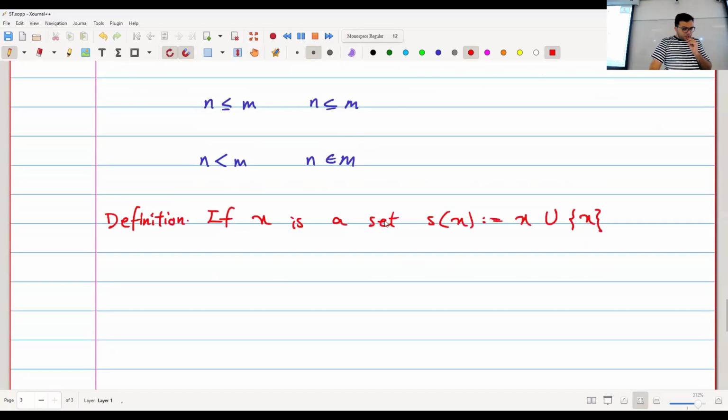I can also define what I call an inductive set. So here's another definition. And you will see why this is called an inductive set immediately.